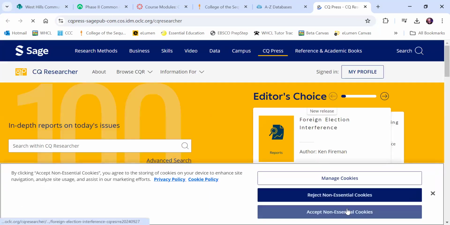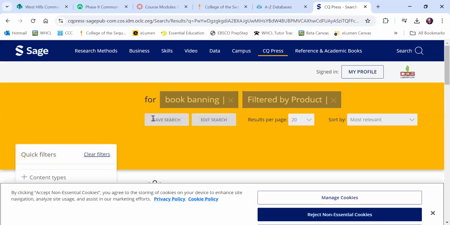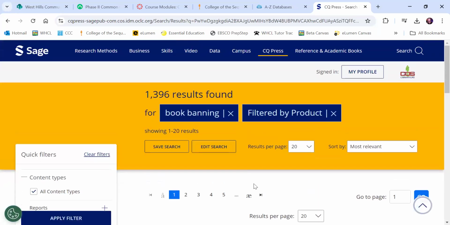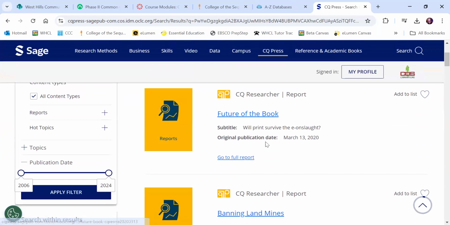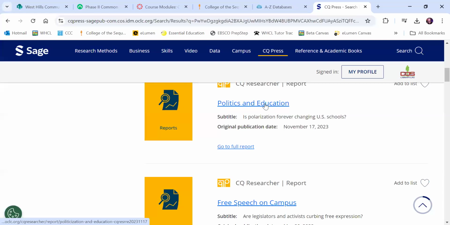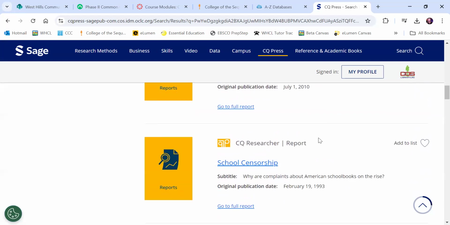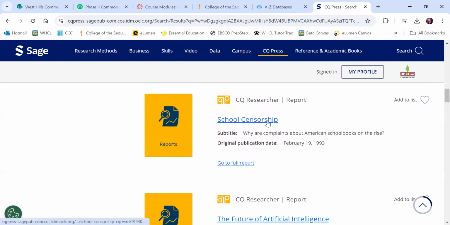Man, either my internet is slow or these things are slow, but I like the way this one is laid out. It makes it super easy to find the different parts of it. So once again, we'll use our topic, book banning, and we'll see what comes up. And of course, future of the book, will print survive, banning landmines, politics and education. That seems like one that might be good. School censorship. There we go.